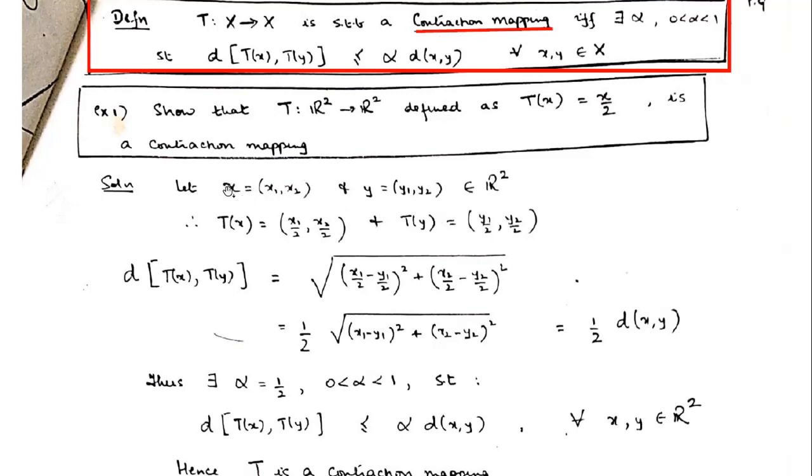So in particular, what will happen? We look at T of x and T of 0. What will be T of 0? In that case, T of 0 will be 0. And what is T of x? It's x by 2. So if x is (x1, x2), then (x1/2, x2/2) will be a point on the line joining these two points, x and 0. So it's coming closer to 0.